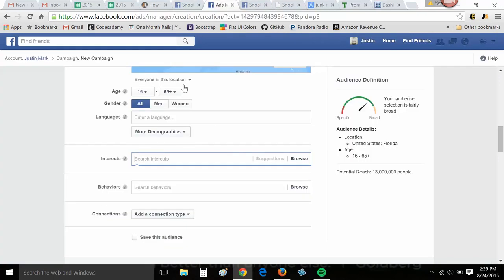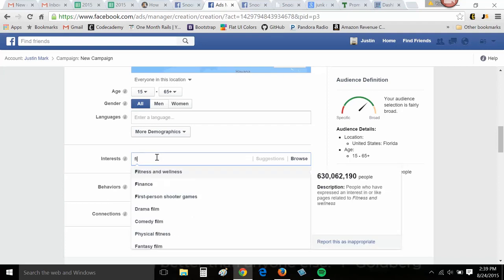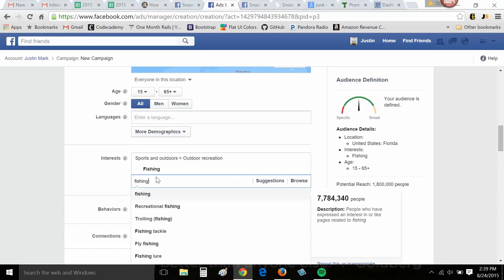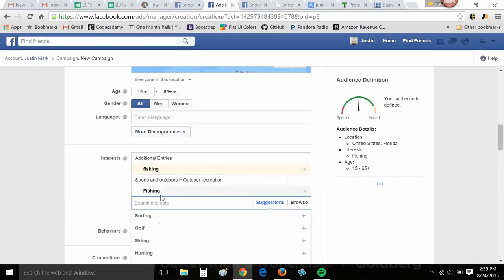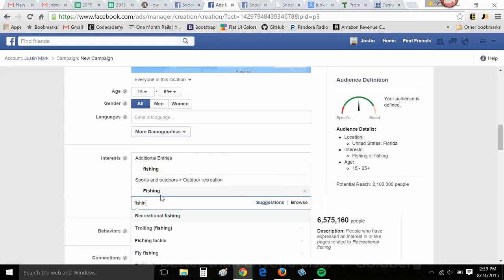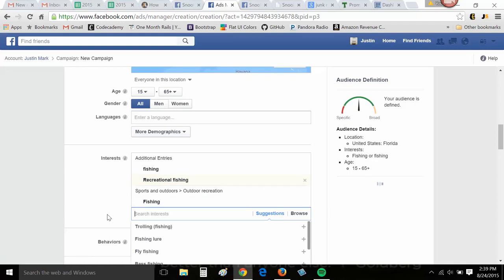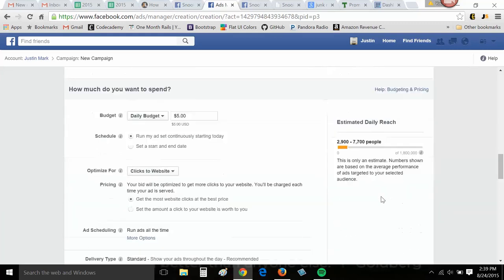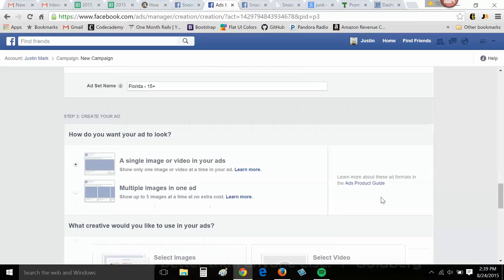So back to ads though. I still think we can capture some snook fishermen via a broad casting, right? Let's go fishing. And now every variation of fishing, in case it was just tagged, fishing, recreational fishing. So this is a nice start, right? We have 2.1 million people in Florida that like fishing. So now it's going to really depend on your ad set what kind of people you draw.